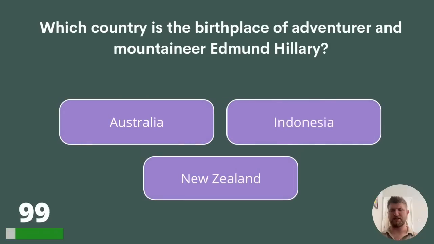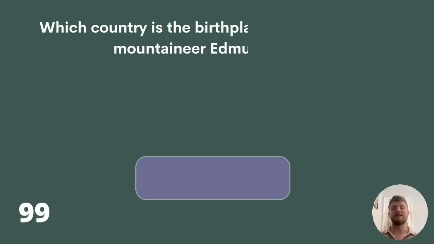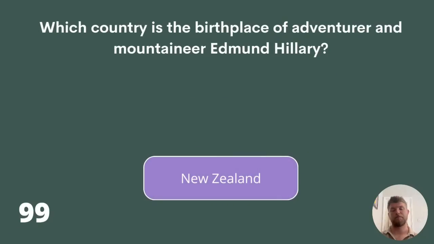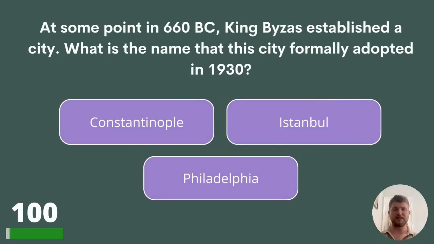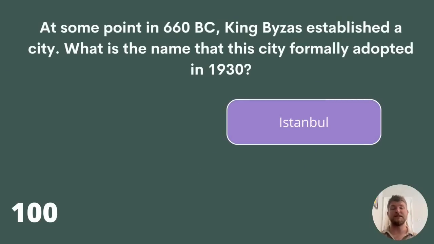Which country is the birthplace of adventurer and mountaineer Edmund Hillary? Australia, Indonesia, or New Zealand? The answer is New Zealand. And question 100. At some point in 660 BC, King Byzas established a city. What is the name that this city formally adopted in 1930? Constantinople, Istanbul, or Philadelphia? The answer is Istanbul.